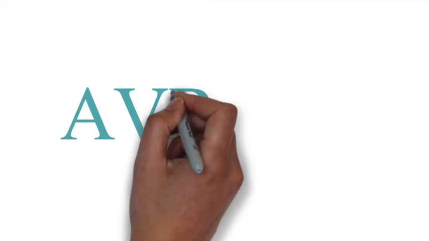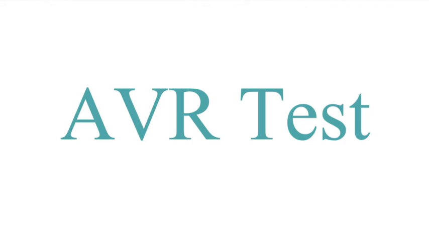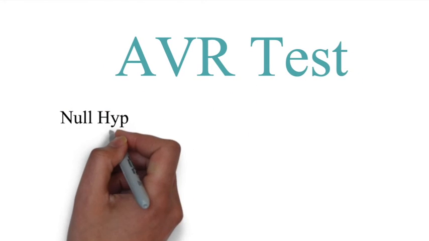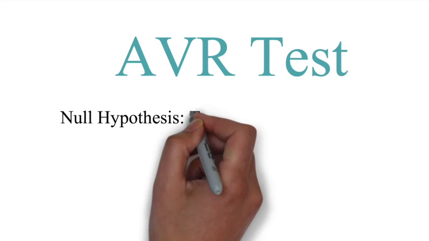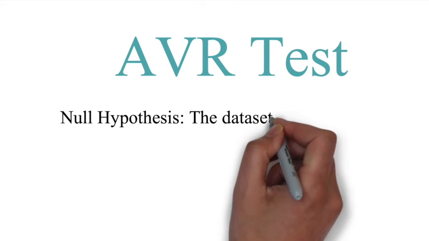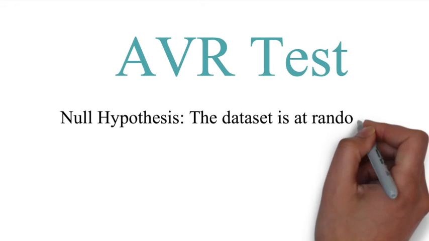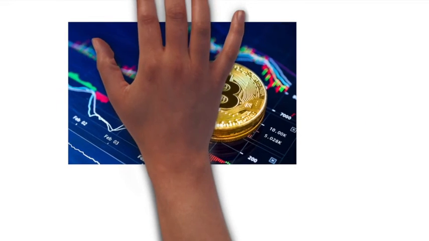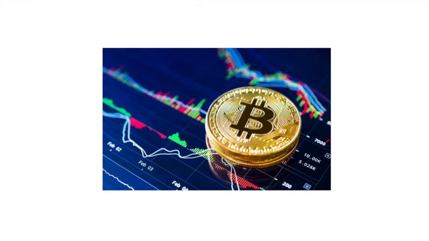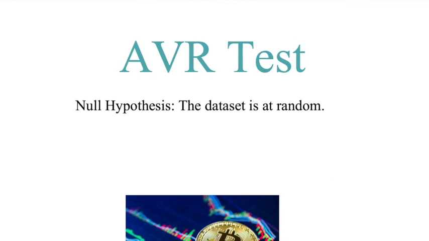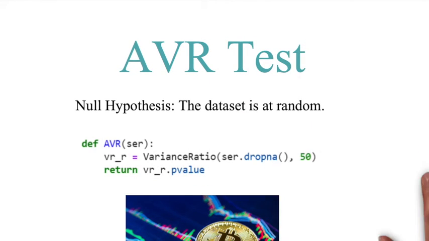The AVR test examines the possibility of predicting a time series by comparing many variances of the data picked at different intervals. And in fact, the null hypothesis is that the dataset again is random. These three tests are very important for addressing whether Bitcoin and other cryptocurrencies are efficient or not. For these we just used the variance ratio and found the p-value.